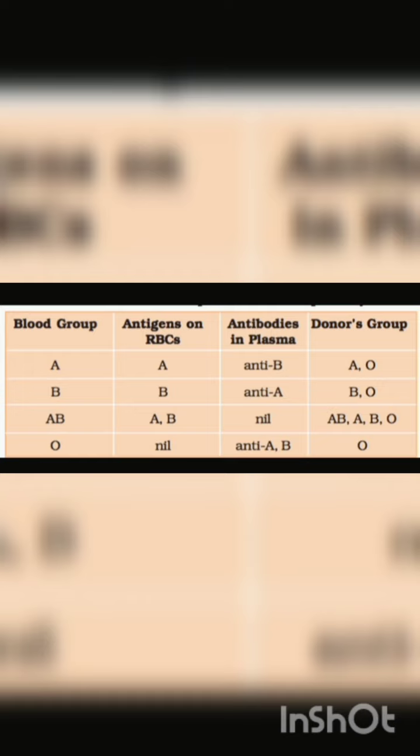You probably know that during blood transfusion, any blood cannot be used. The blood of your donor has to be carefully matched with the blood of the recipient before any blood transfusion to avoid severe problems of clumping, that means destruction of RBC.